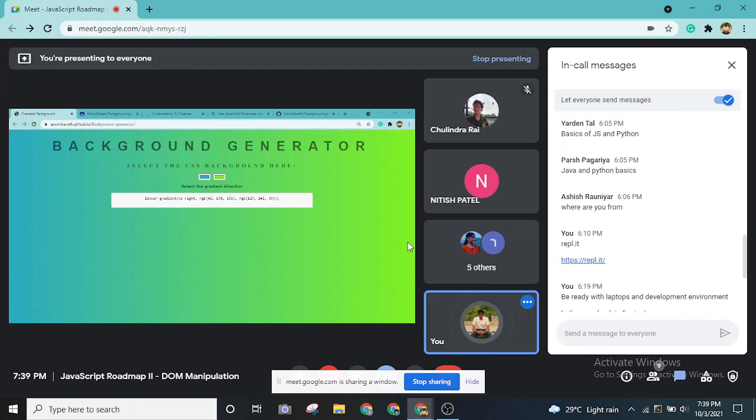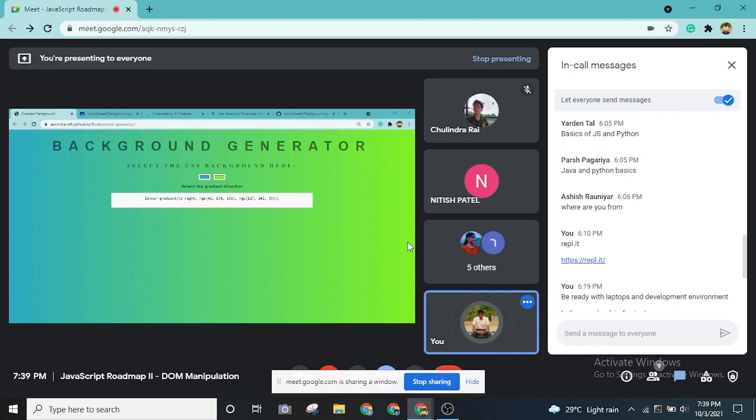ES7, ES6, ES5 and all. These new features give JavaScript features that are present in other programming languages as well, for example Java, Python, and even C++. The new concepts like functional programming, using lambda expressions, using other data structures as well, right? All of these new features that have come out of JavaScript, we call that a standard, so that every other browser will render it properly in the same way. That is known as ECMAScript.